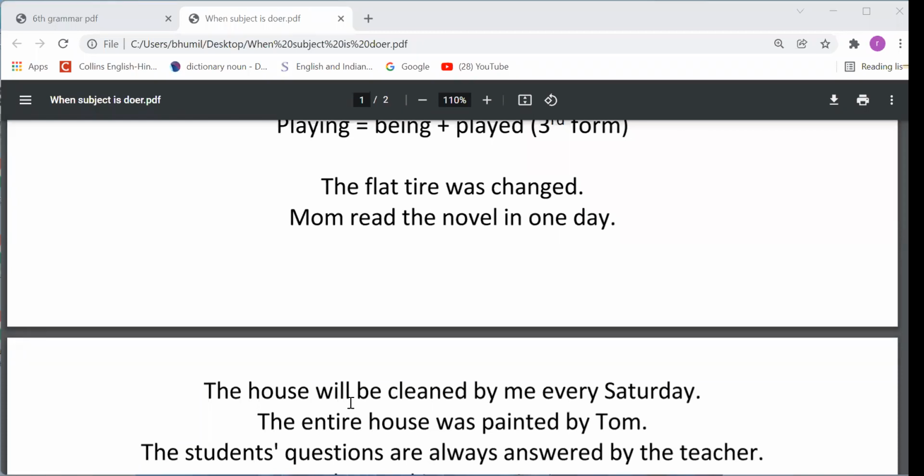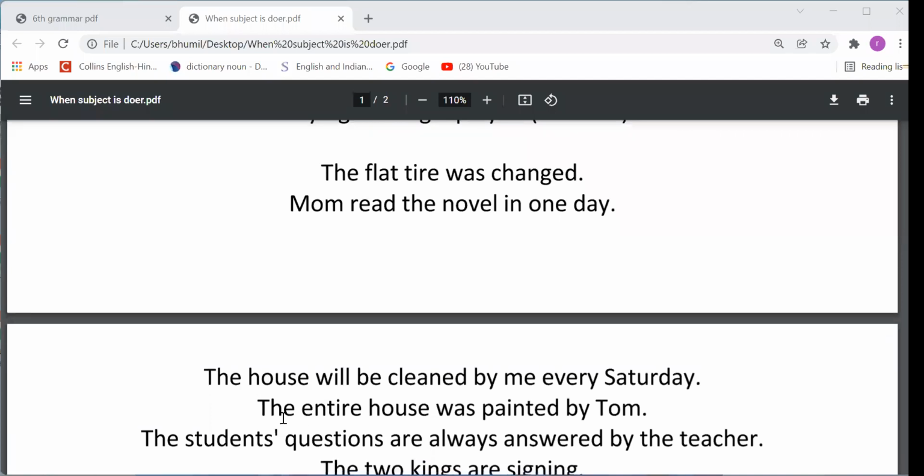Active or passive? Anshika, give me the answer. Sir, passive. Yes, very good. Right answer. It is a passive voice sentence. Why? Because you can see here be form is there, after that third form. So be plus third form, this combination is called passive voice sentence, right?